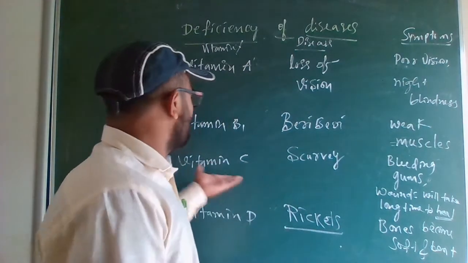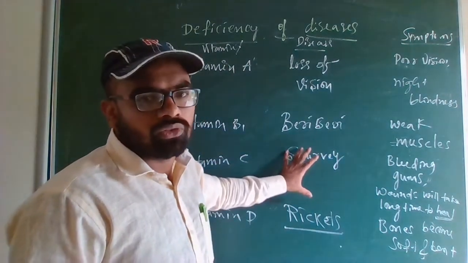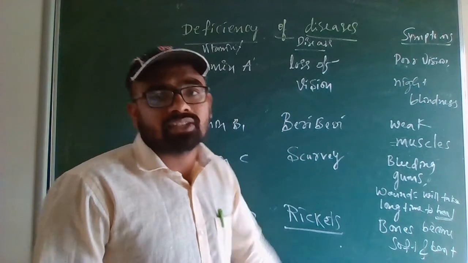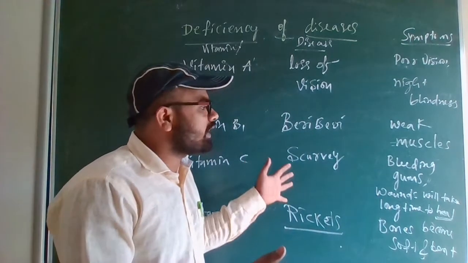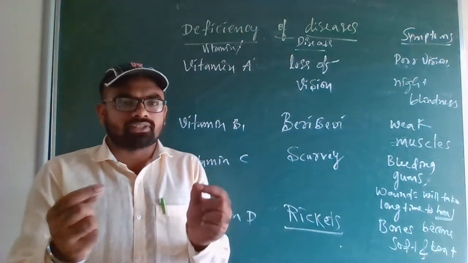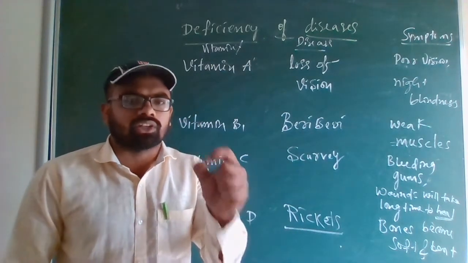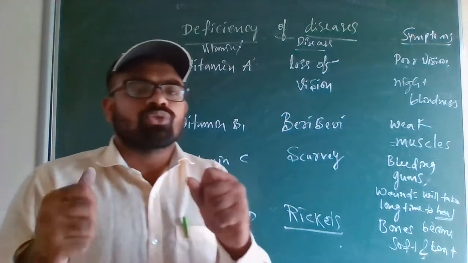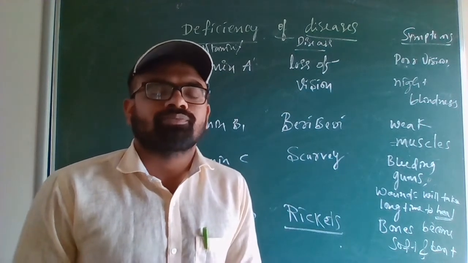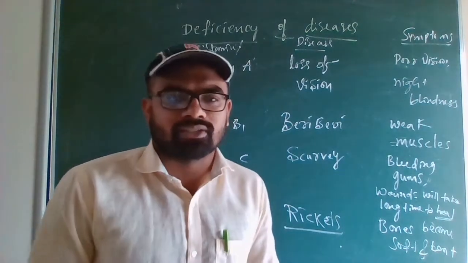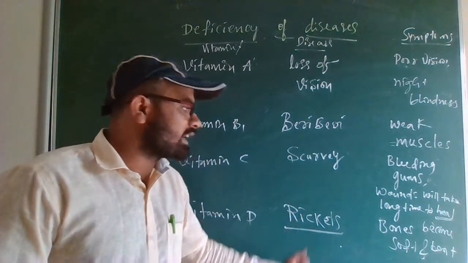Same thing with vitamin C, lemon and orange you have to eat. If there is very little vitamin C in one's food, they will get scurvy. So what are the symptoms? Bleeding gums, and wounds will take a longer time. If a wound happens, it takes a lot of time to heal. That causes the disease scurvy. So to avoid this, we have to eat vitamin C rich foods like orange, lemon, and almost all fruits, we can say.